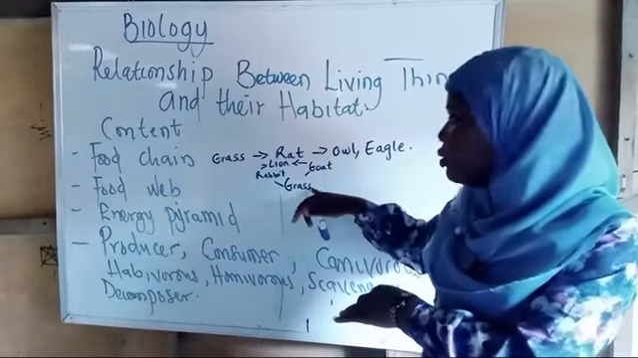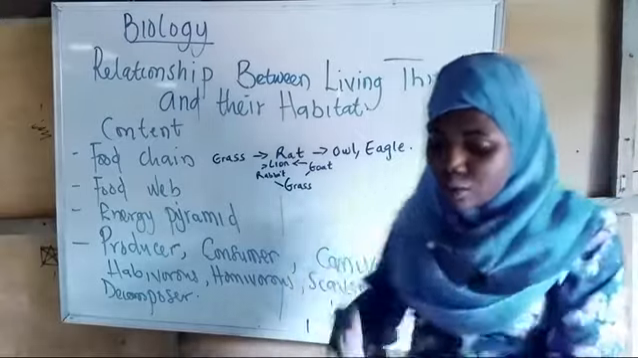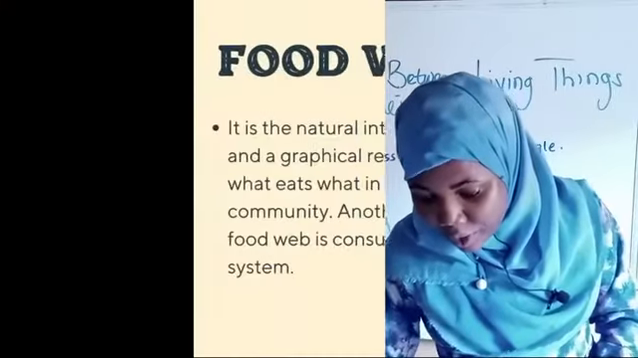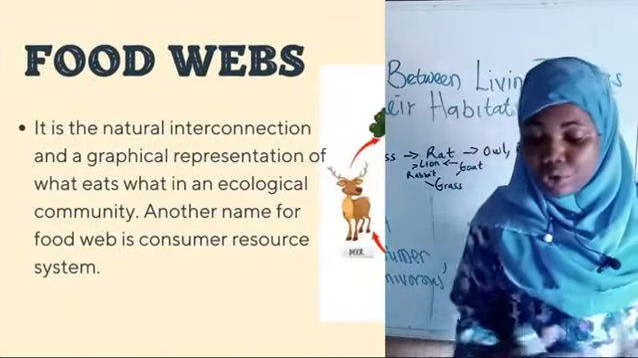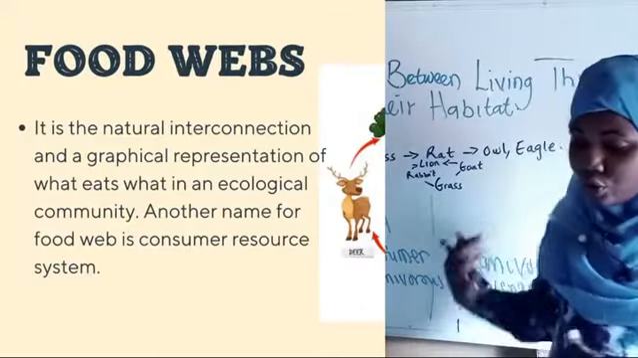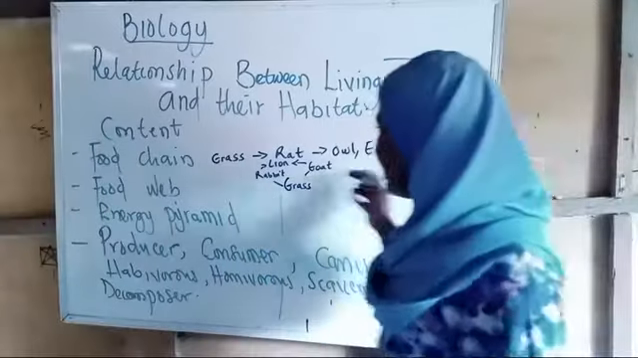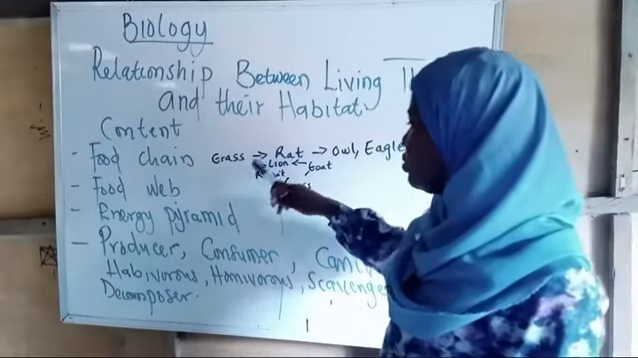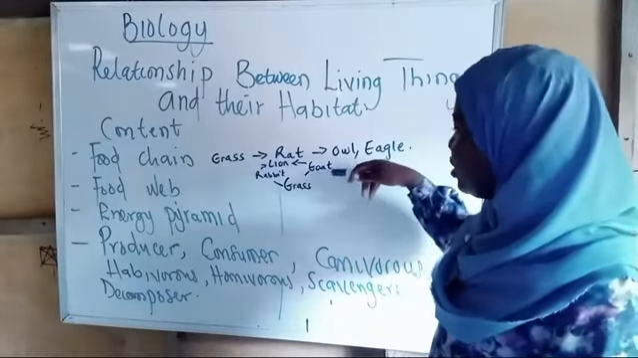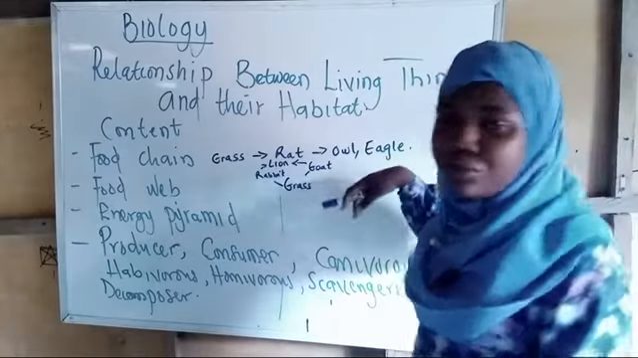And this grass is getting its own food from where? From sunlight. So like I said earlier, a food web is a natural interconnection and a graphical representation of what eats what in an ecological community. So here now we know that this lion is eating these two, the goat and the rabbit, and the goat and the rabbit are both feeding on the grass.